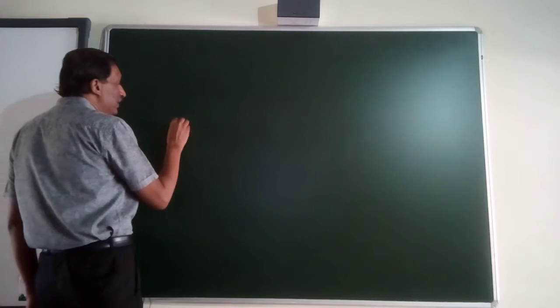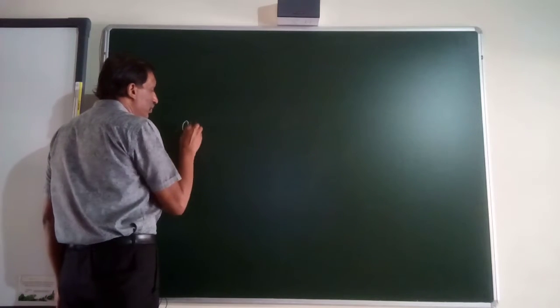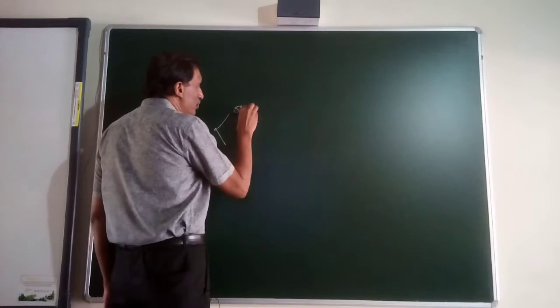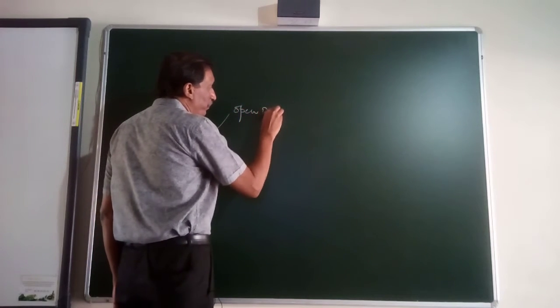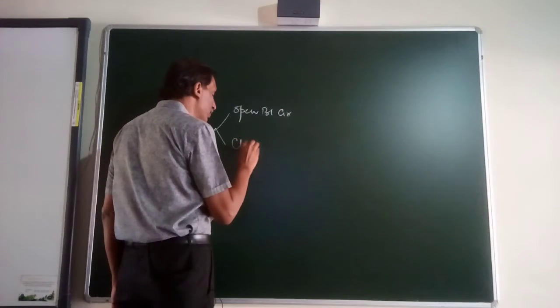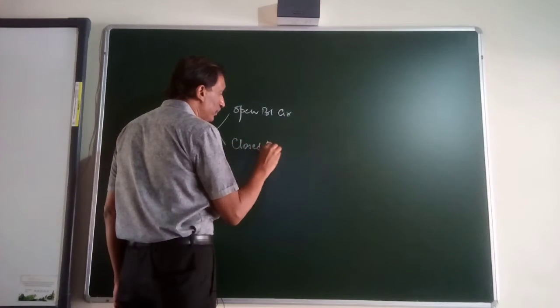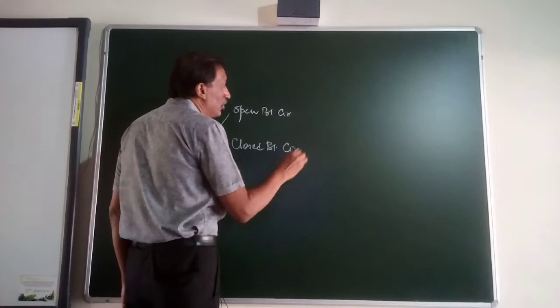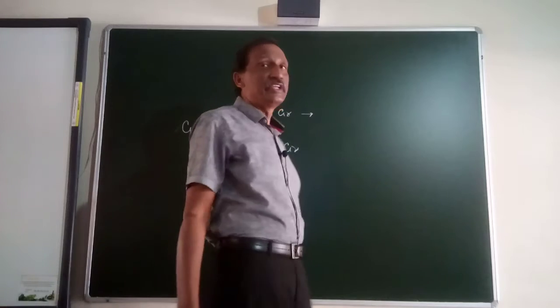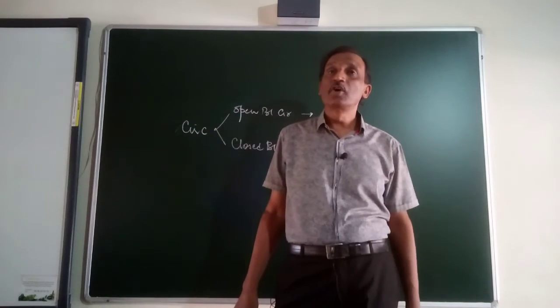Now circulation can be of two types. One is open blood circulation and the second is closed blood circulation. The open blood circulation is one in which the blood does not flow into any blood vessels; there are no arteries, veins